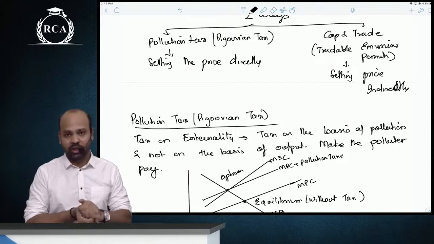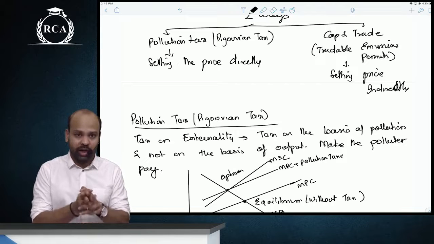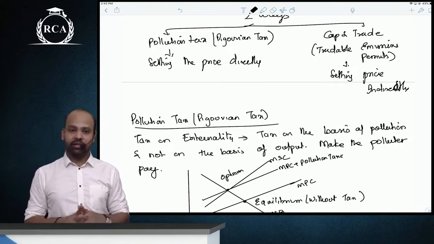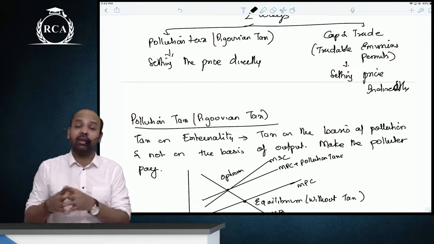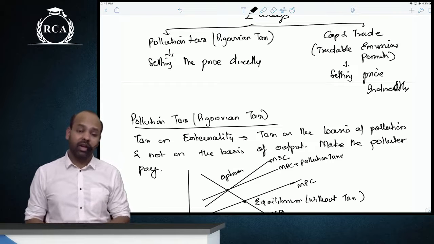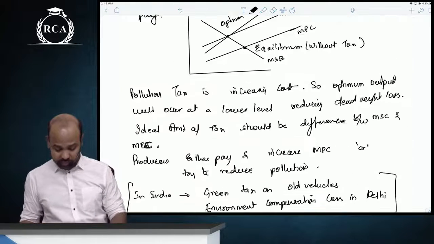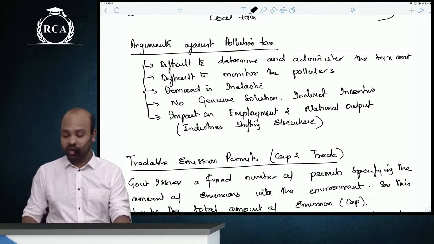That is pollution tax. I told you India में pollution tax directly नहीं है, but then yes, we have coal tax, 50 rupees, 100 rupees domestic coal and imported coal. And also we have the green compensation charge that is being levied in Delhi. And then we have green tax that is being levied by the central government on old vehicles now. So these are all examples. समझ गए sir?